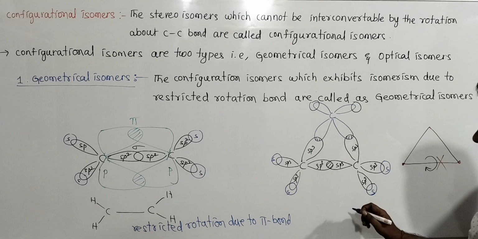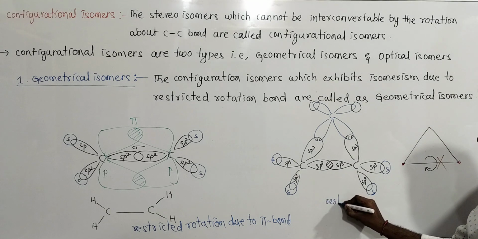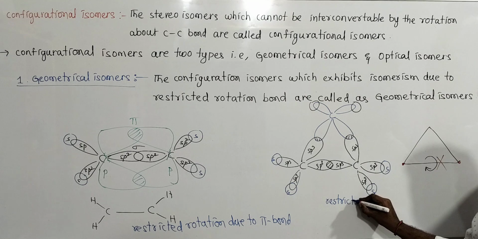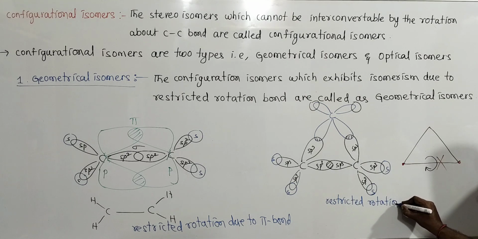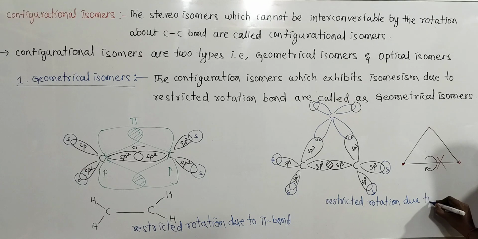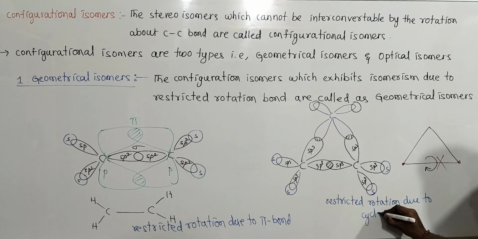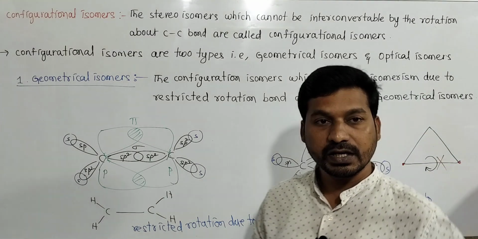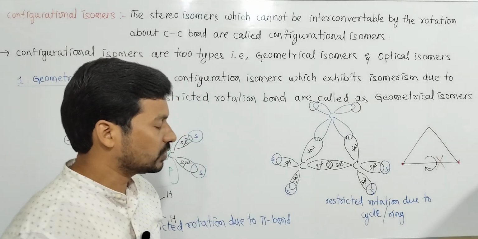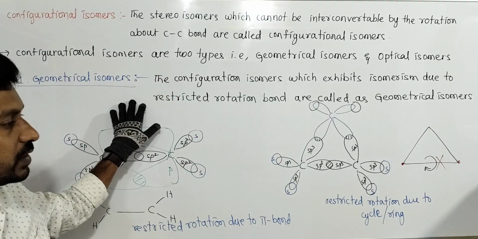This is restricted rotation due to cycle formation, that is, due to formation of a ring. If configurational isomerism is due to restricted rotation, that is called geometrical isomerism.